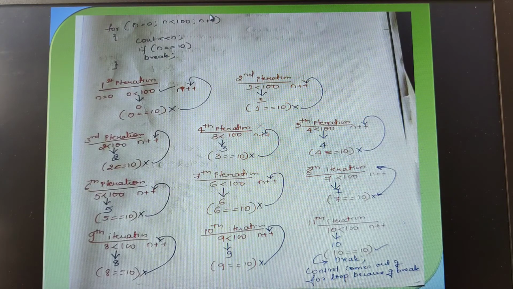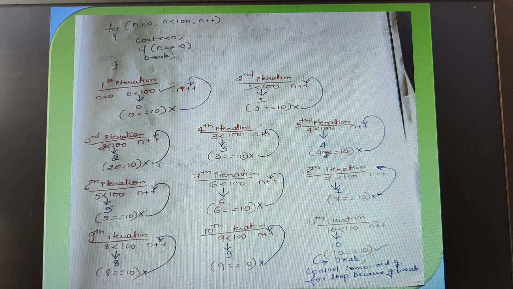Now again control goes back to this increment part. When it is incrementing, definitely the n value would become what, children? 2. So in the third iteration, 2 is less than 100. Yes, the condition is true. So it enters, it prints the value 2, and it checks whether 2 is equal to 10. The condition fails, again gets incremented. Like this, in the fourth iteration the value would become 3. 3 is less than 100. The condition is true. It enters, prints the value of 3. Again it checks whether 3 is equal to 10. Condition is false. Again increments.